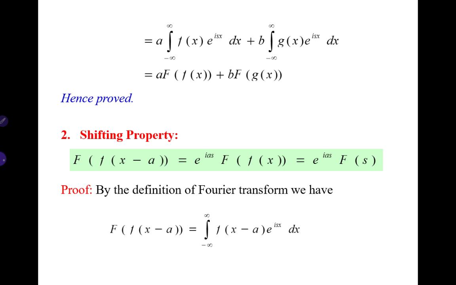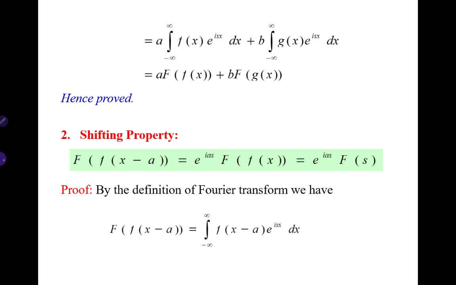That is equal to a times F of s, because the integral from minus infinity to infinity of f of x into e power isx dx is F of s, plus b times the integral of g of x into e power isx dx, which is G of s. So we proved the linear property for Fourier transforms.